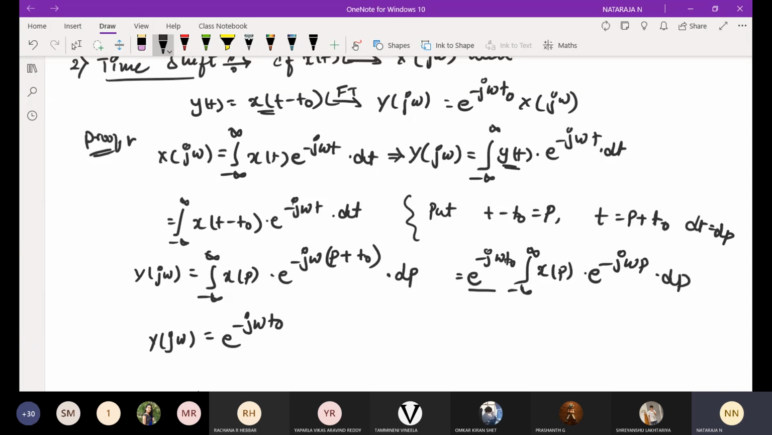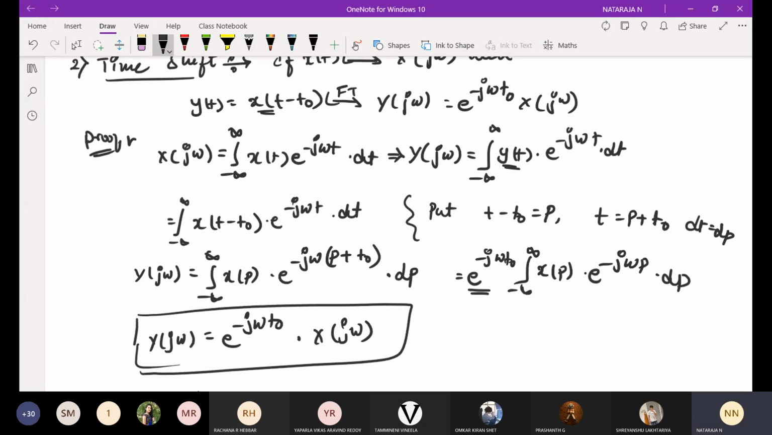Outside, we have what I have written. Then into this will be the standard equation, integral from minus infinity to infinity. Before, we took it as x of t e power minus j omega t into dt. Now I represent t in terms of p, so I can write x of p e power minus j omega p into dp. I can represent this as x of j omega. Hence it is proved. What we got? Same we got.